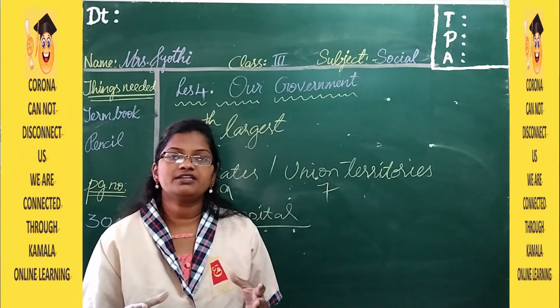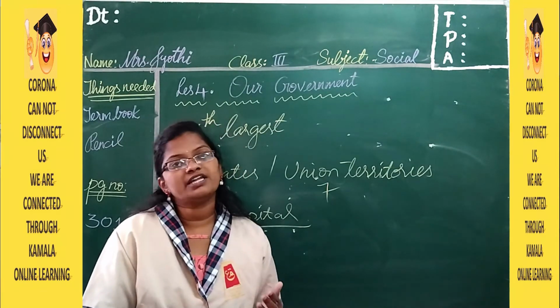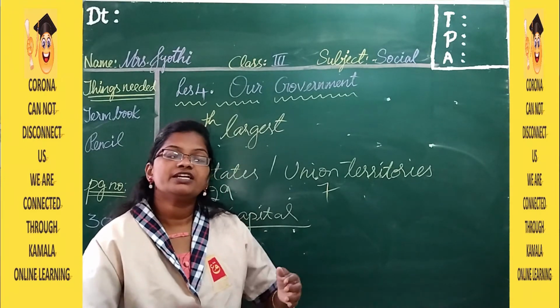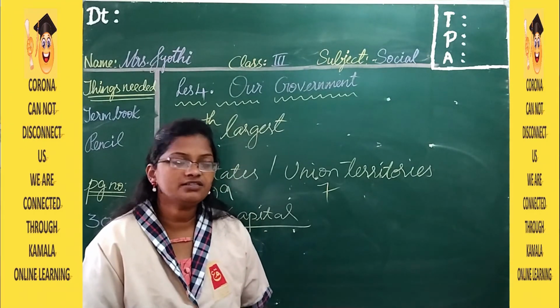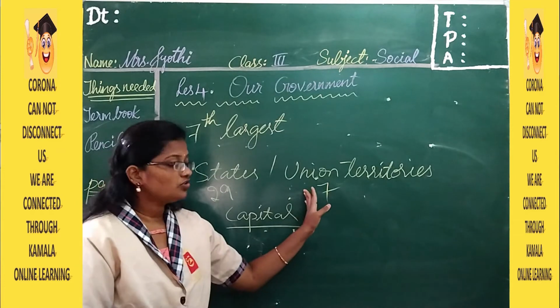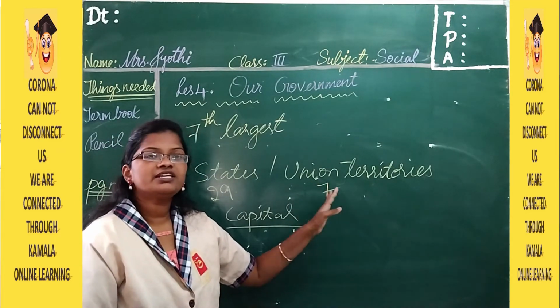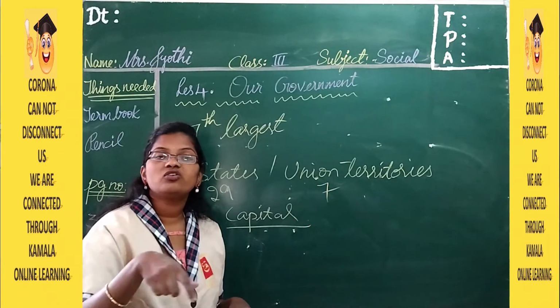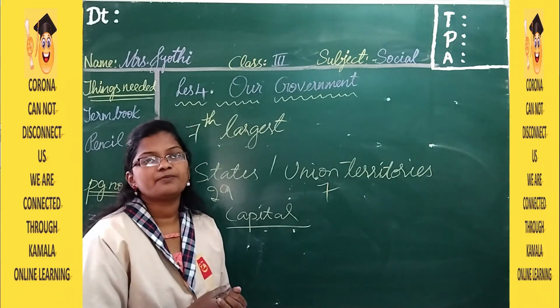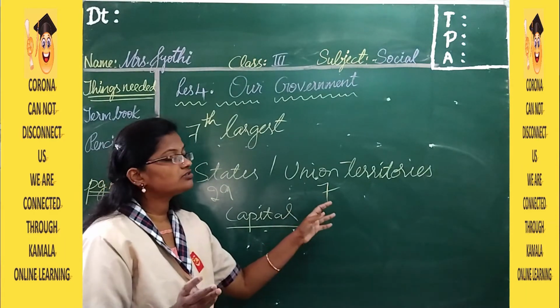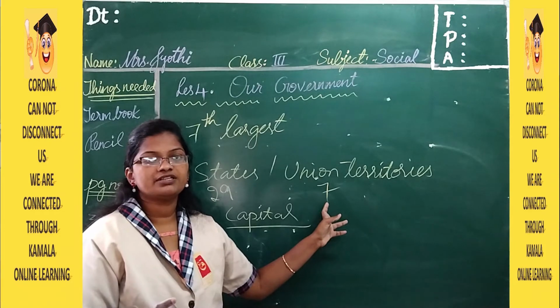Like in India, India is a country, and here Delhi is the capital. Like that, each and every state has a capital. And what are union territories? Union territories are the small islands which are located in the surroundings of India. So these islands also come under the union territories.